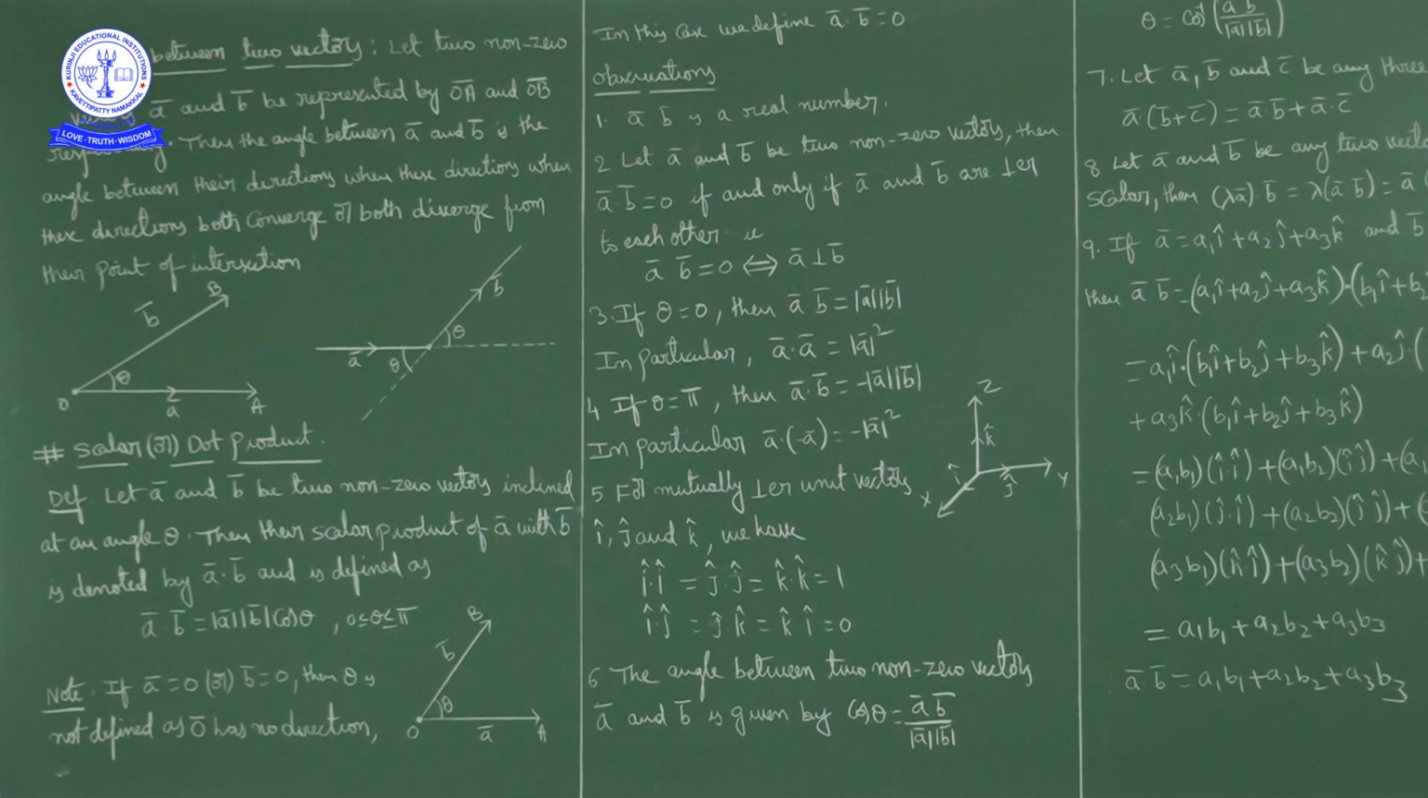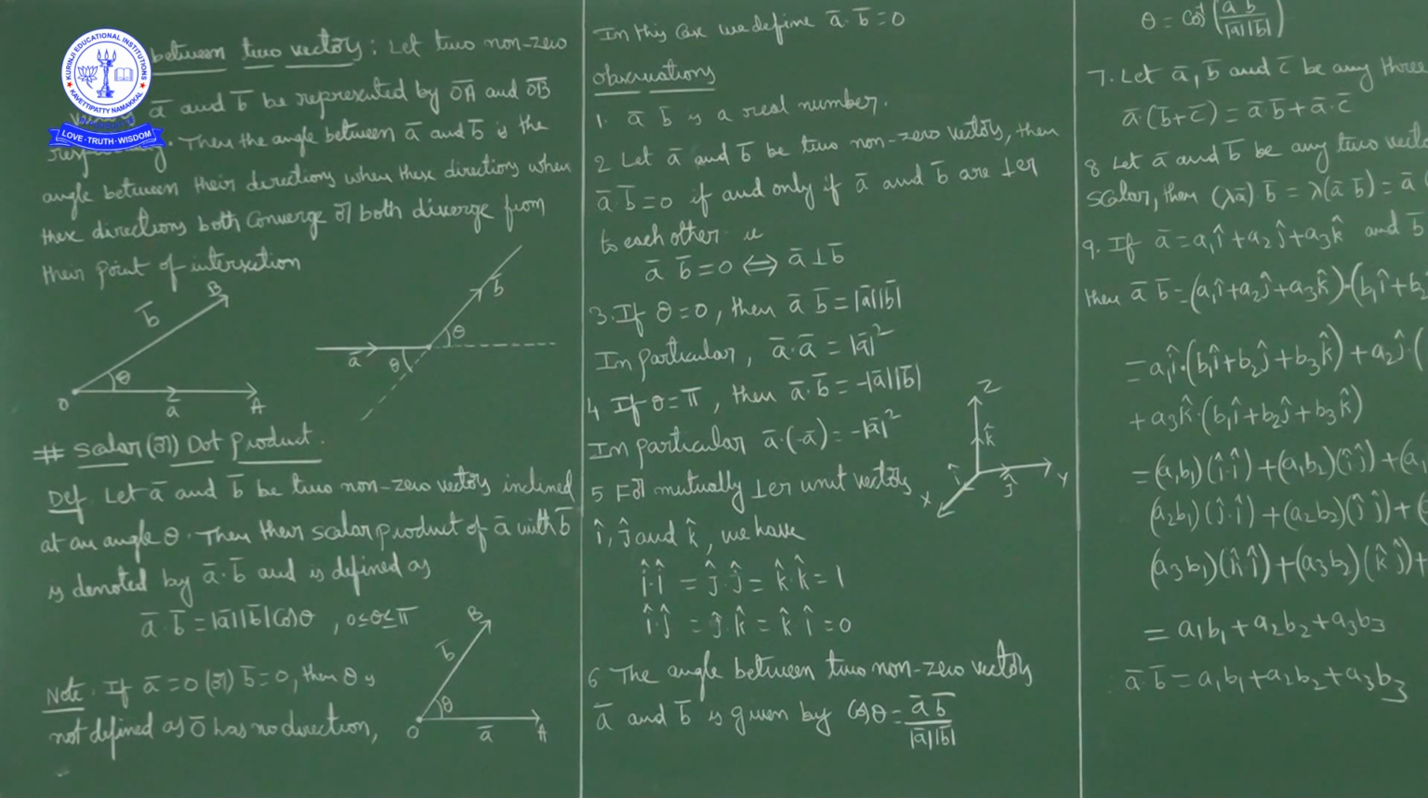Okay, next: A bar dot B bar equal to 0. Let A bar and B bar be two non-zero vectors, then A bar dot B bar equal to 0 if and only if A bar and B bar are perpendicular to each other. Now if you observe here, A bar dot B bar is equal to, what is the formula? Mod A mod B cos theta.